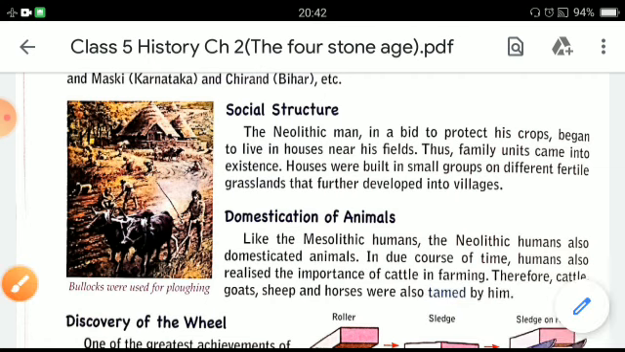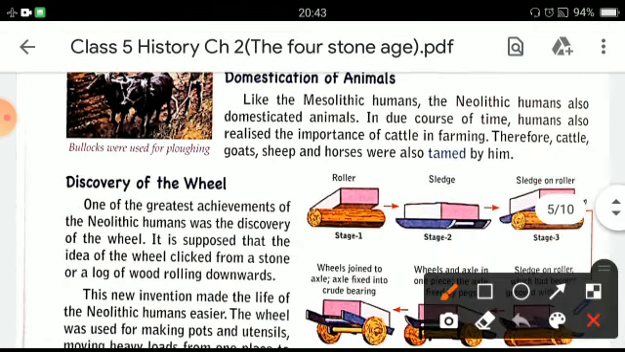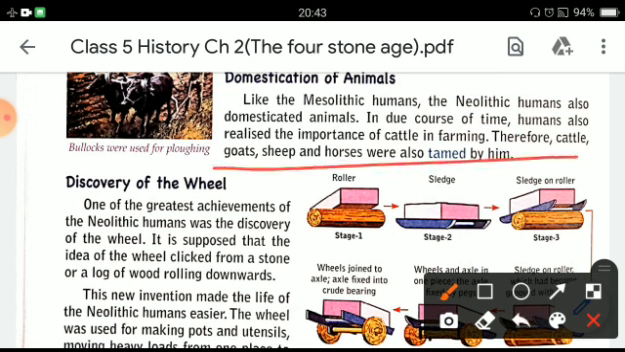Domestication of animals. Like the Mesolithic humans, the Neolithic humans also domesticated animals. In due course, these humans also realized the importance of cattle in farming. Therefore, cattle like goat, sheep, and horses were also tamed by him.